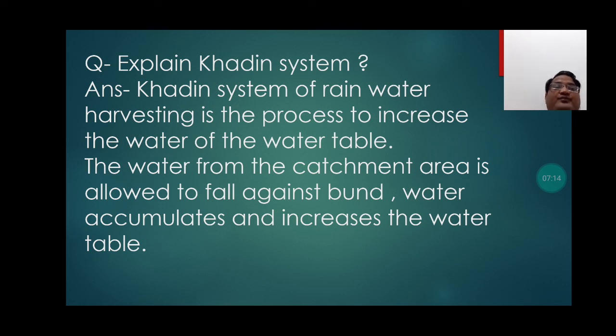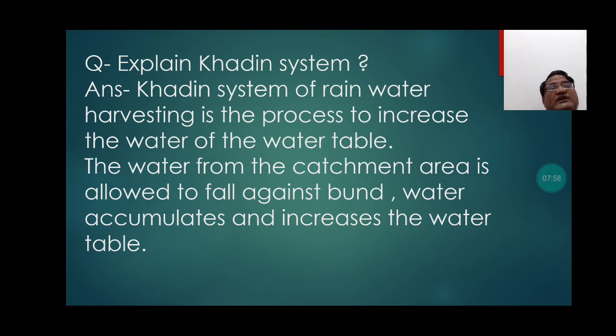Students, now let's discuss a very important question. Explain Khadim system. Khadim system of rainwater harvesting is the process to increase the water of the water table. The water from the catchment area is allowed to fall against the bund. Water accumulates and increases the water table. So students, Khadim system plays a very important role in restoring the water of the water table.